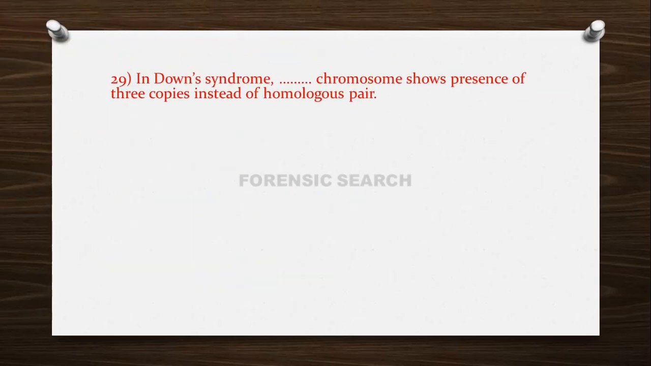Then the next question is, in Down syndrome, dash dash chromosome shows presence of 3 copies instead of homologous pair of chromosome. Option A, 12th chromosome; option B, 21st; option C, 23rd; and option D, 46. So the correct answer of this question is option B, that is in Down syndrome, 21st chromosome shows presence of 3 copies of chromosomes instead of homologous pairs. So in Down syndrome, the total number of chromosomes is 47.